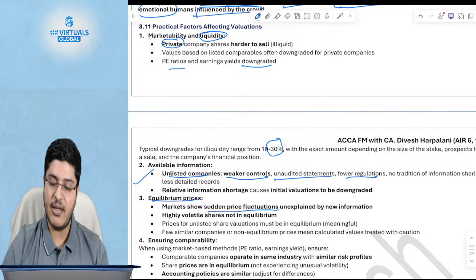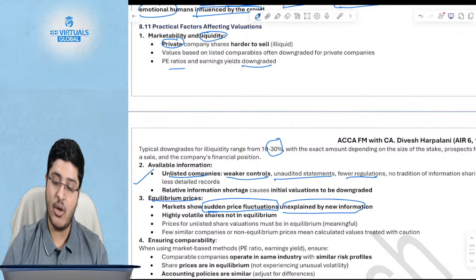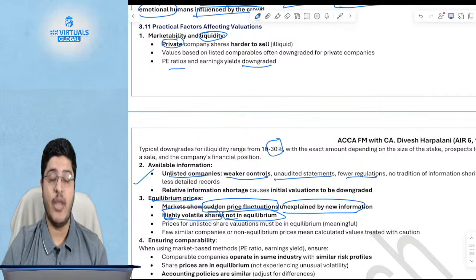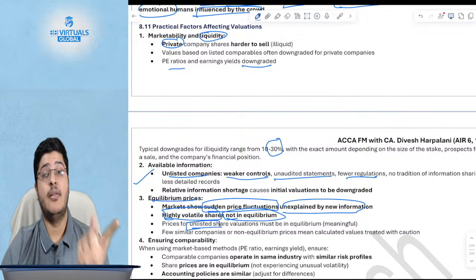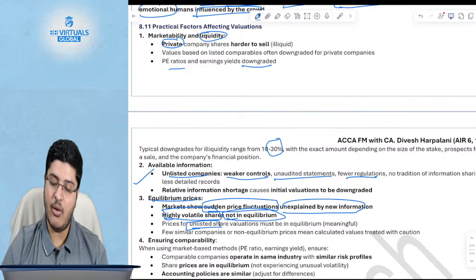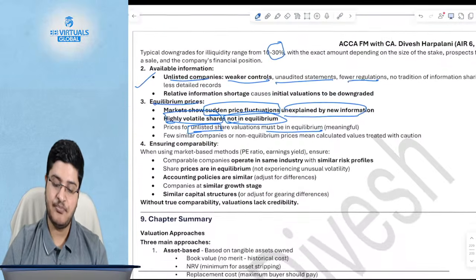Equilibrium prices: there could be sudden price fluctuations which are unexplained by new information. There could be highly volatile shares which are not in equilibrium. However, for unlisted shares, because they are unlisted, there is no sudden price movement, so they will always be in equilibrium.